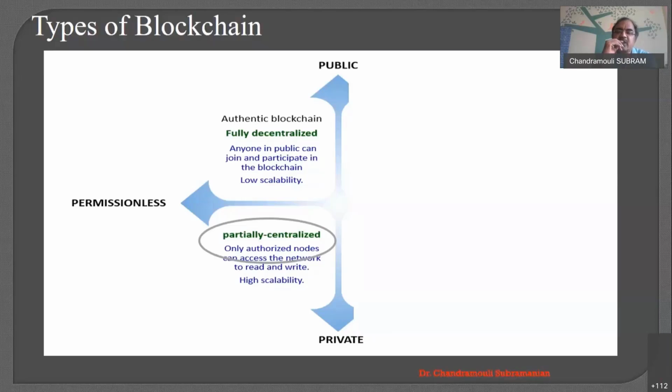I will not allow access to another company, but within my company, anybody can add, based on the authorization. So only authorized nodes can access the network to read and write. And since the accessibility is very limited, high scalability is possible compared to the public permissionless. That is the biggest advantage.